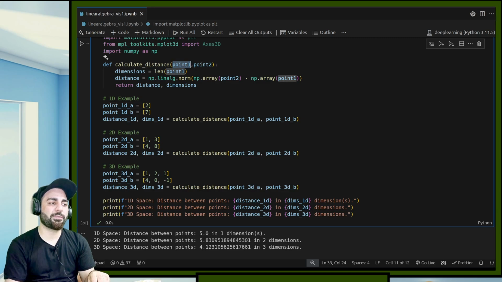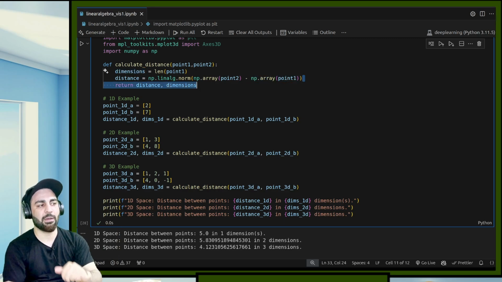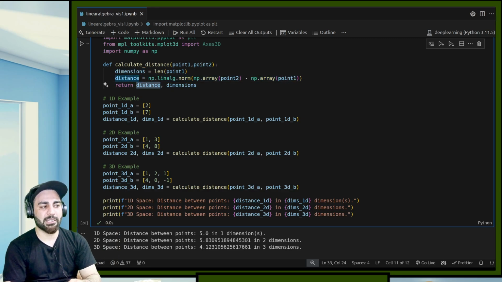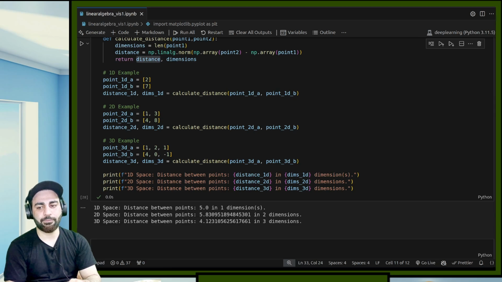So we have this point P1 and point P2. Here we calculate dimensions first, then compute the norm of that, and then return the distance. And now if you want to visualize them, let's suppose I want to visualize.